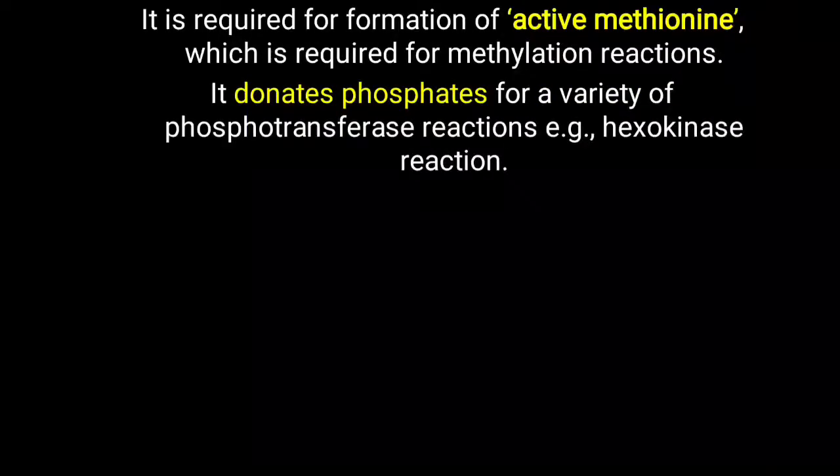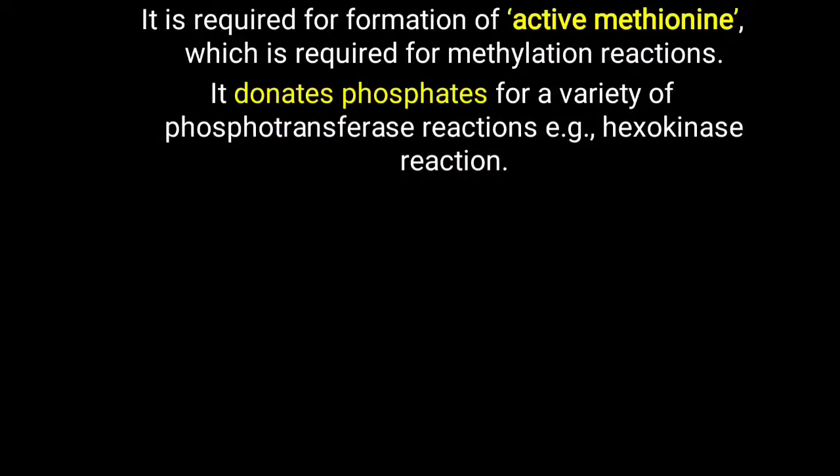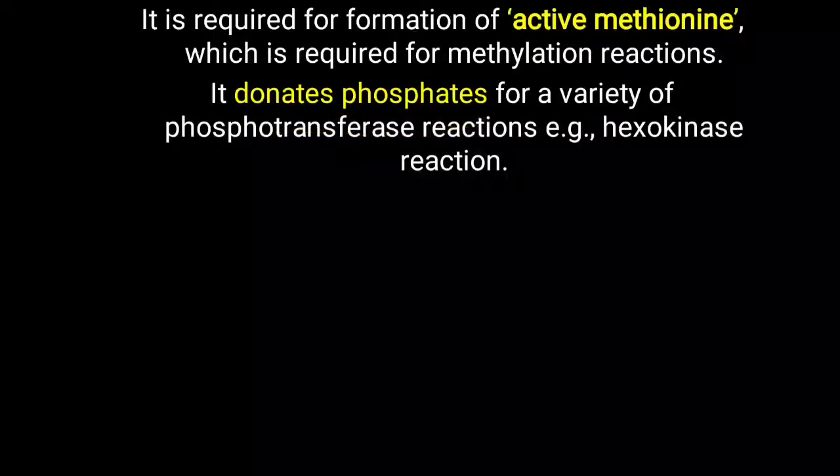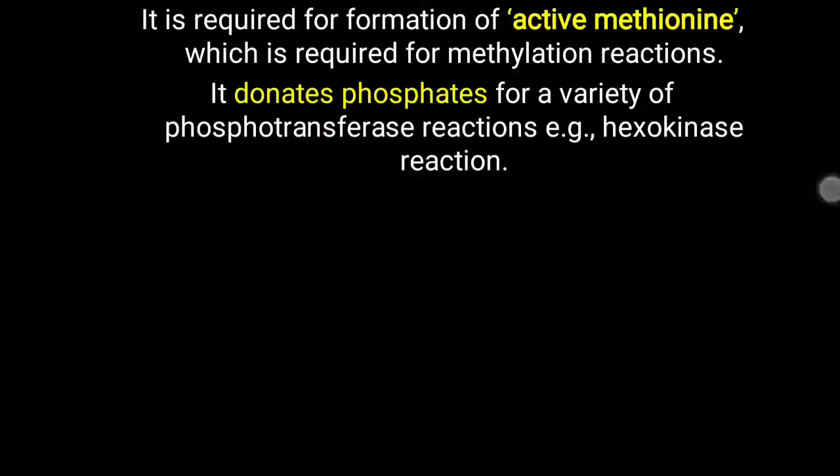Further, ATP is also able to donate a phosphate group. You already know the example of the hexokinase reaction, also called a phosphotransferase reaction. The hexokinase reaction is the first reaction of the glycolysis pathway. In glycolysis, what is the first step? Glucose is converted into glucose 6 phosphate. Here one phosphate is added, and this phosphate comes from ATP. So ATP is required for the donation of phosphate in various reactions.